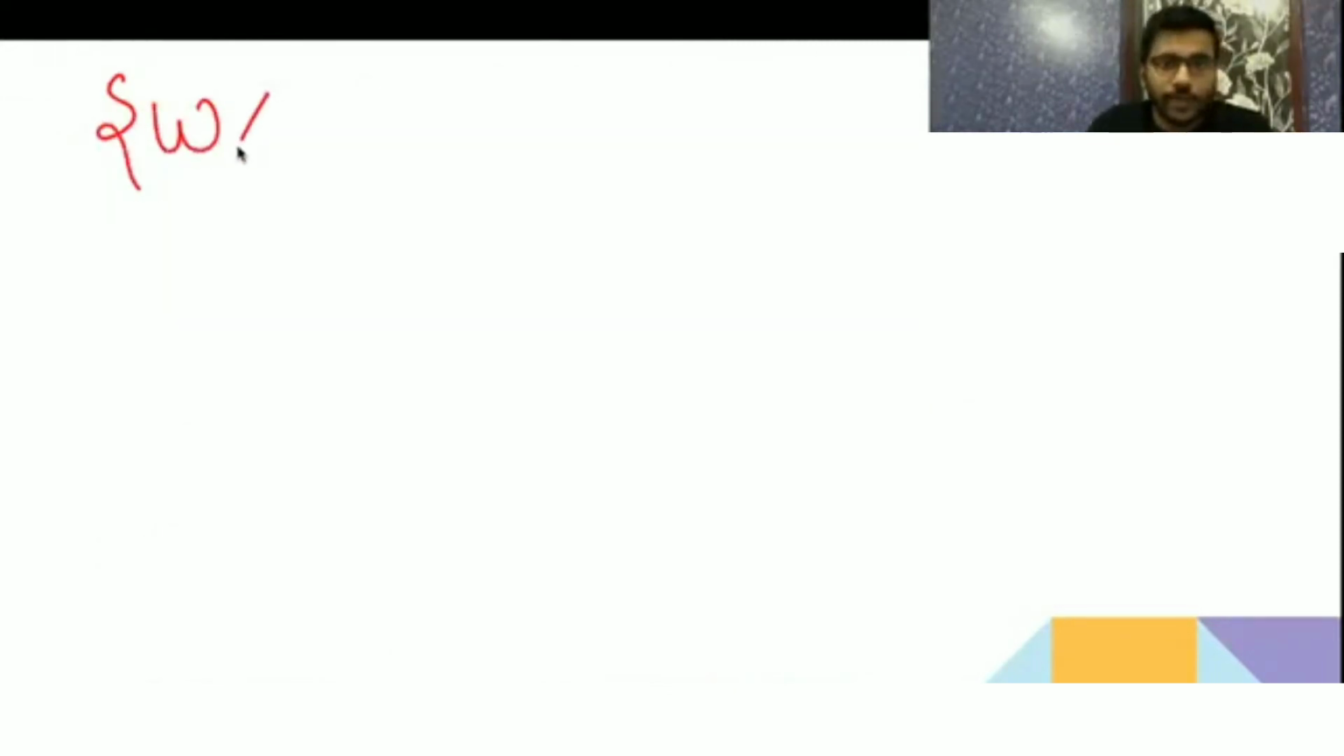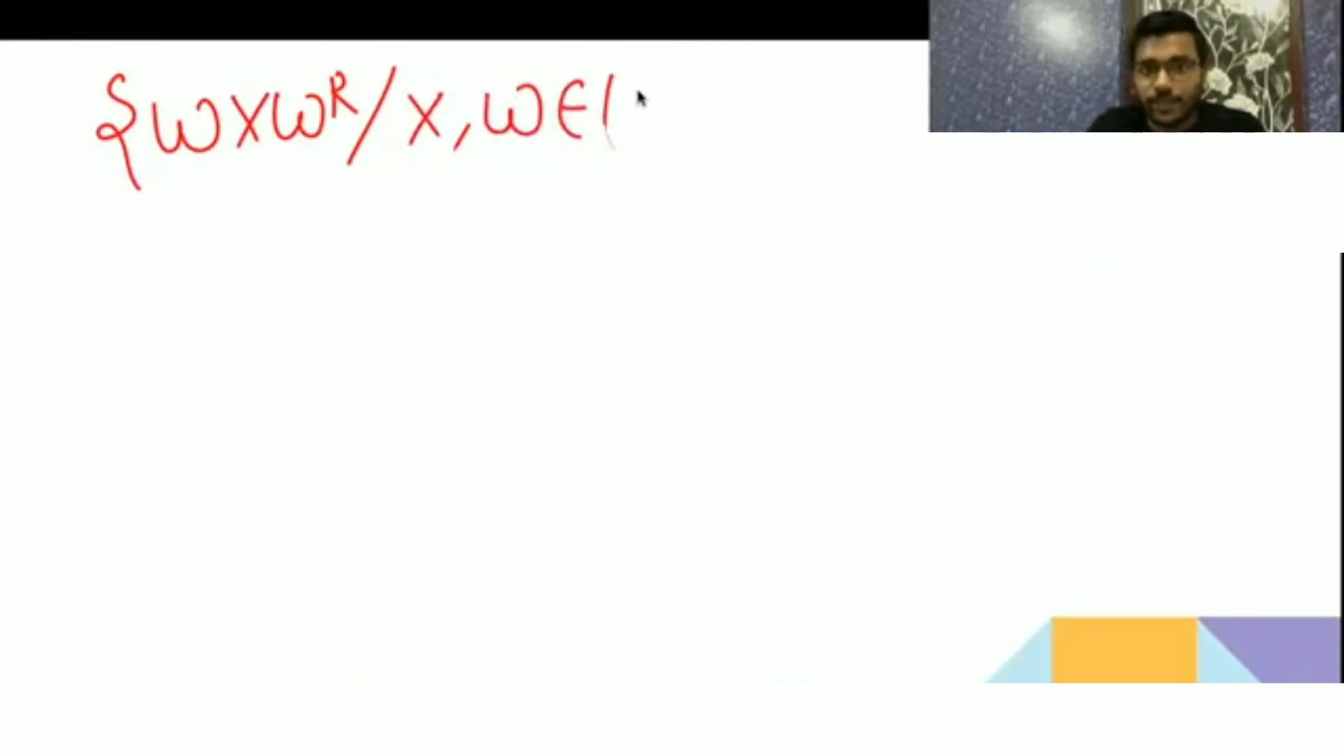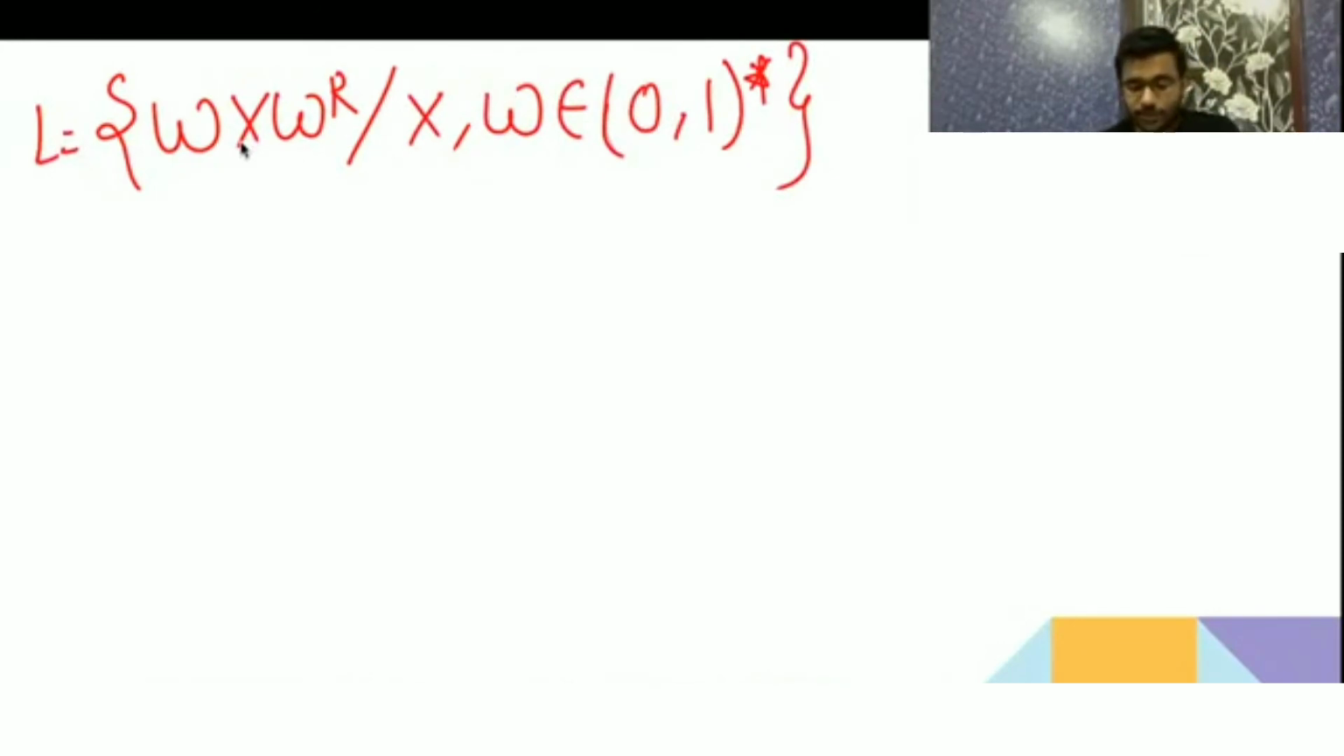Now WX, WR, we had seen this as the first example, but there it was having plus. Now I will give it as star. Now tell me whether it is a regular language or not. WX and WR, and WX belongs to any combination of 0.